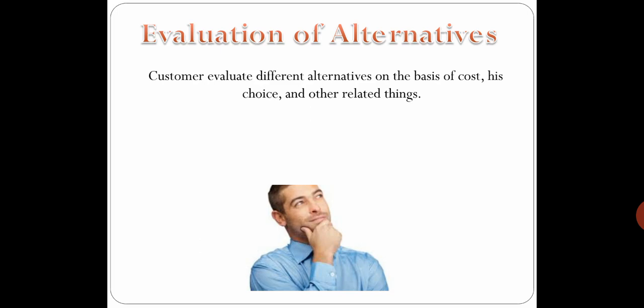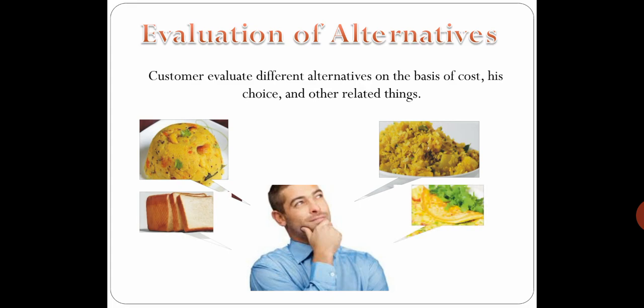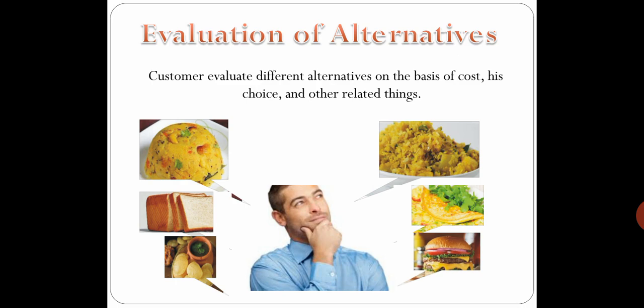So evaluation means what exactly? The evaluation of the alternatives. One by one we'll see: upma, poha, bread butter, omelette, pani puri, and burger. So these are the alternatives available for this man.